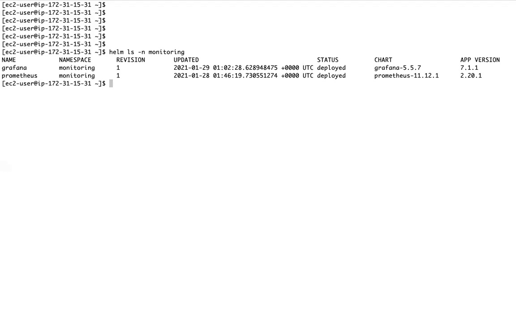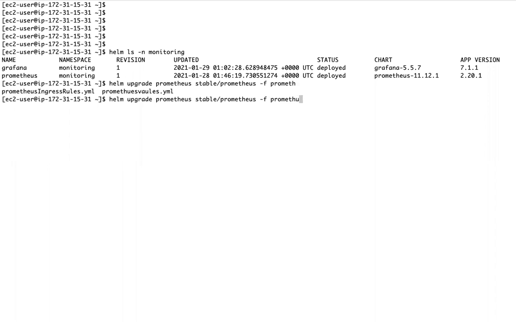Now what can I do? We can use helm upgrade. Helm upgrade prometheus, and your chart name also you need to give, stable/prometheus. Now I want to use these values. And this is in which namespace? This is in the monitoring namespace. Now I am upgrading this Prometheus.